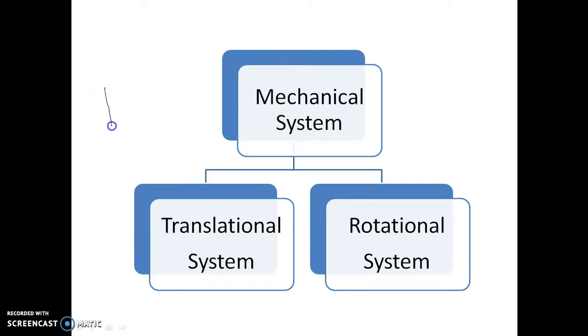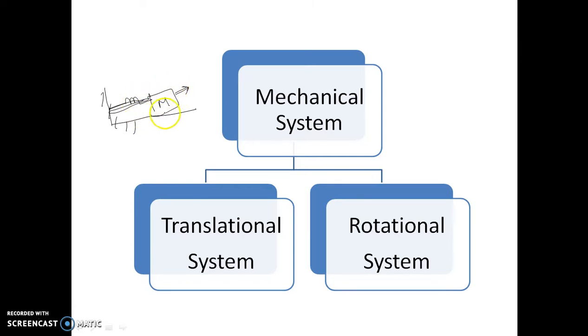Suppose I have a system with a mass of m, and it is attached to this wall with a spring or with a wire. Now, what will happen if I push or pull this system in this direction?